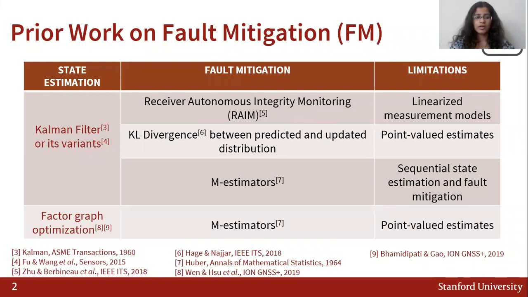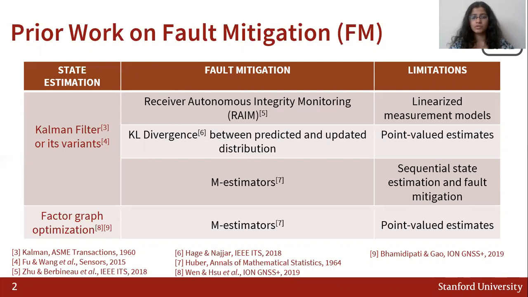Let's take a look at some of the prior works that have addressed fault mitigation in urban environments. These works can be categorized into two approaches. The first category of works deal with Kalman filtering or one of its variants, such as the EKF, UKF, or information filter. They are usually combined with a more traditional method for fault mitigation. For example, RAIM, that is classic to the GPS or GNSS community, KL divergence, that is used to assess the consistency between the predicted and the updated distribution, and finally M-estimator, which is an optimization-based technique.